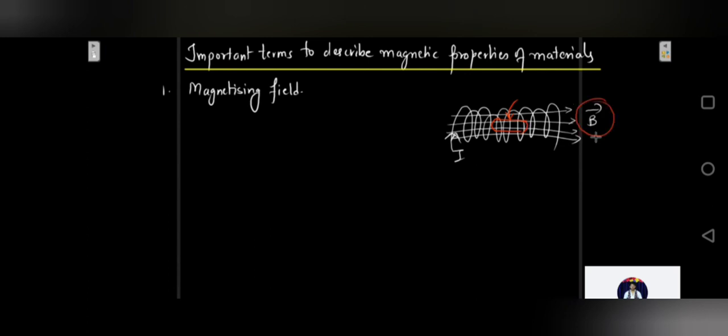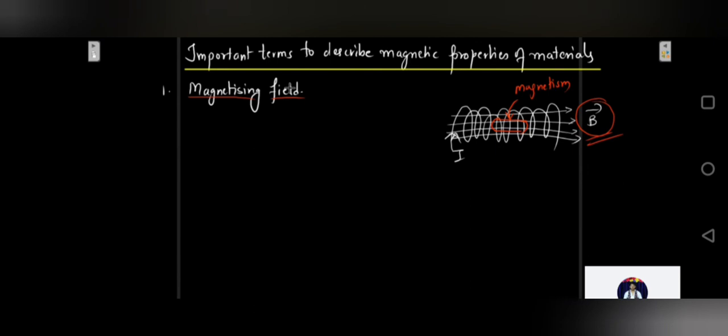Because of this field, magnetism is introduced in this soft iron piece. So this field which is inducing magnetism in this material is called the magnetizing field. The magnetic field that exists in vacuum, which induces magnetism in a magnetic material, is called the magnetizing field.